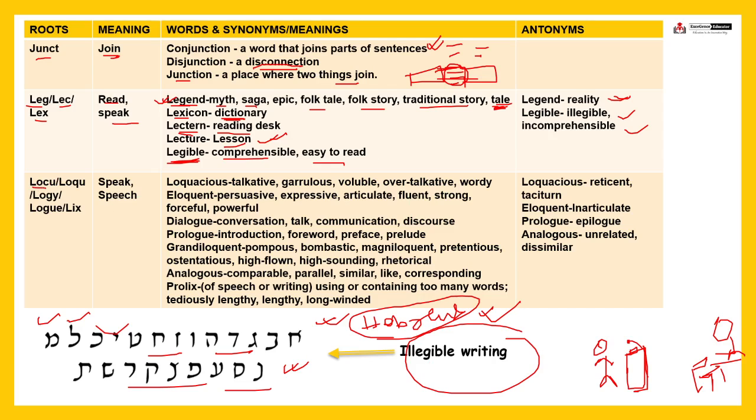So LOCU, locu, log, loqui. So these root words mean speak or speech, fine. Loquacious means talkative, someone who is very talkative is a loquacious person, right? He talks much, right? ज़्यादा बात करता है, ठीक है ना? कोई इंसान जो ज़्यादा बात करता है, he or she is loquacious. Garrulous, voluble, over talkative, wordy. These are the synonyms, and just the opposite is reticent or taciturn.